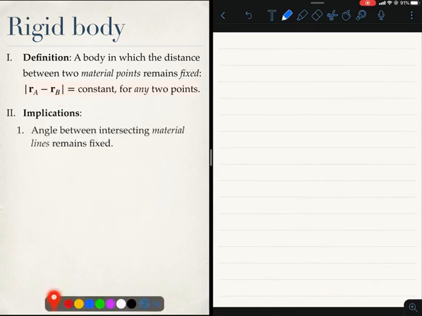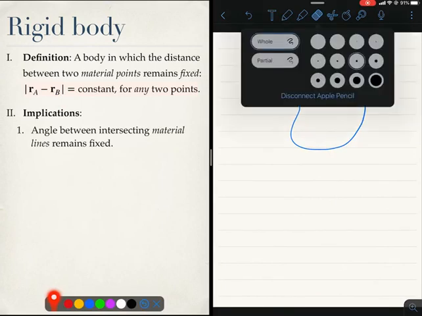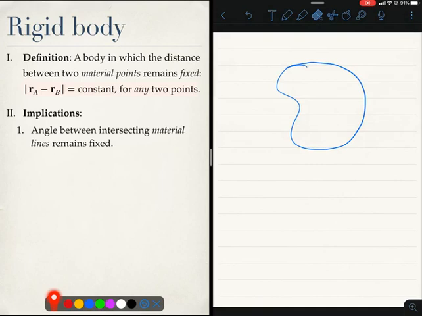The first implication is that if I have a rigid body, then the angle between any two intersecting material lines must remain fixed. So, what is a material line? A material line is a line in the body.